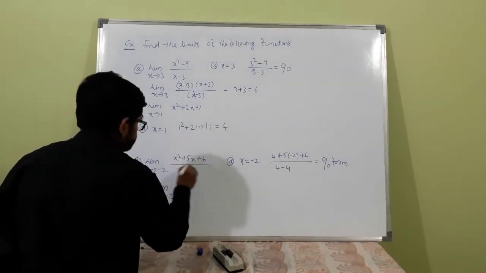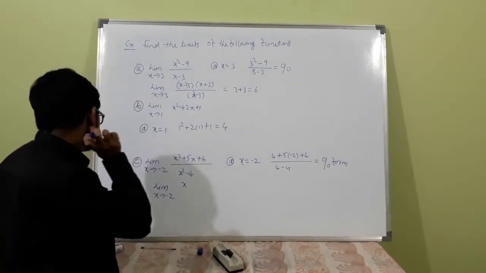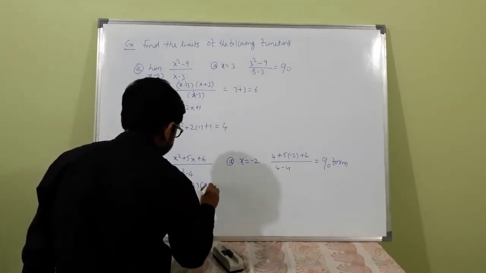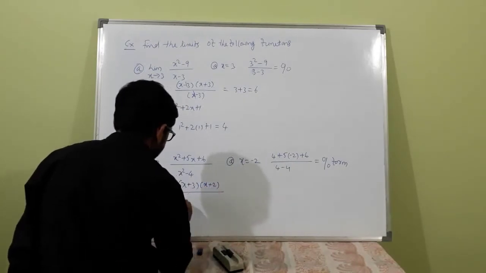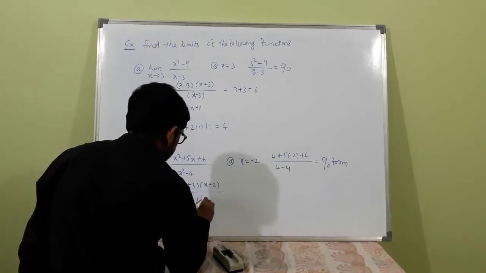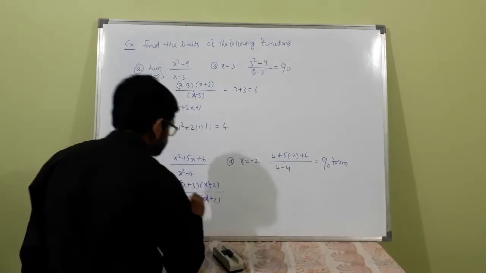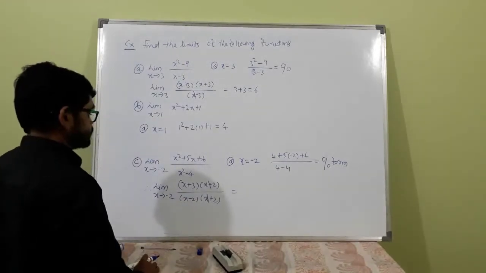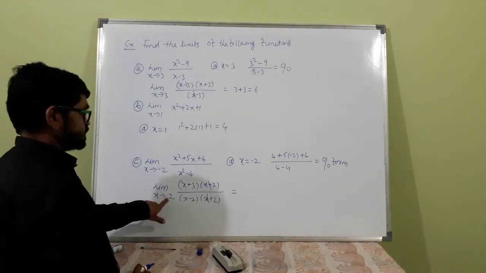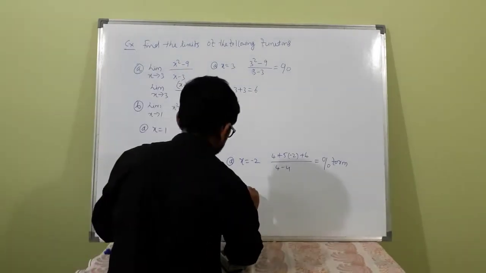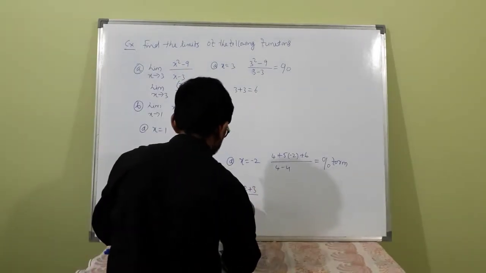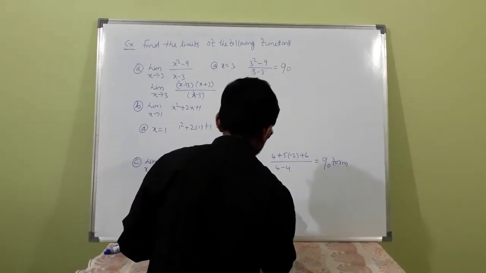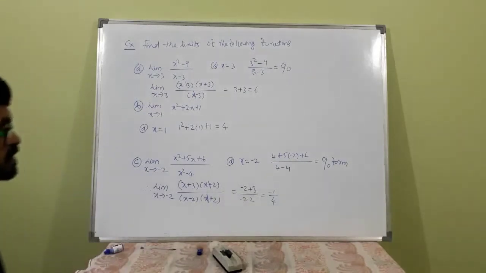If you factorize this, x plus 3 into x plus 2, divided by x minus 2 into x plus 2, the x plus 2 gets cancelled. So x plus 3 divided by x minus 2 as x tends to minus 2. At x tends to minus 2, this will be minus 2 plus 3 divided by minus 2, that is 1 by minus 4, or minus 1 by 4 is the answer.